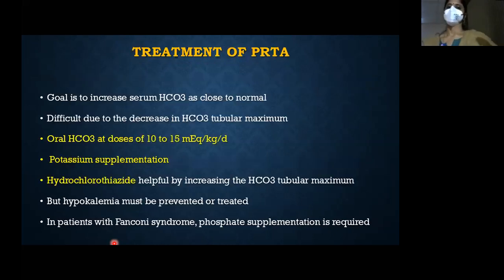Treatment of proximal RTA requires high doses of alkali, 10 to 15 milliequivalents of bicarbonate per kg per day. Although the acidosis is small, the amount of bicarbonate you give is high, along with potassium supplementation. If you just give bicarbonate, the patient is going to become hypokalemic. Along with that, you have to give hydrochlorothiazide, but see to it that the patient doesn't develop hypokalemia.